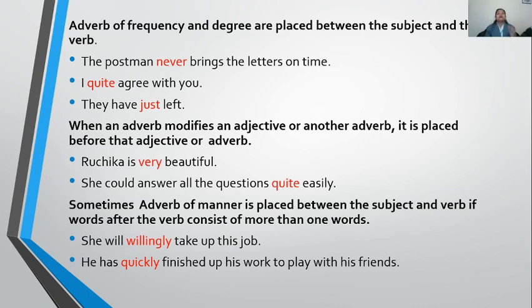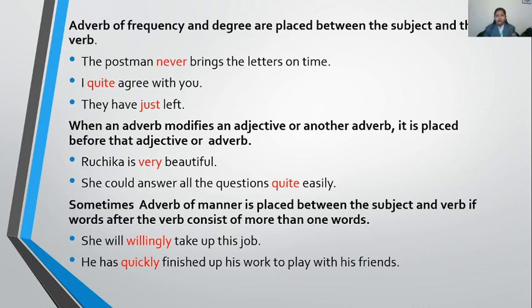Now talk about the adverb of frequency and degree. They are placed between the subject and the verb. Like: the postman never brings the letter on time. The postman is my subject and brings is my verb, and never, that is the adverb of frequency, is placed in between. I quite agree with you.